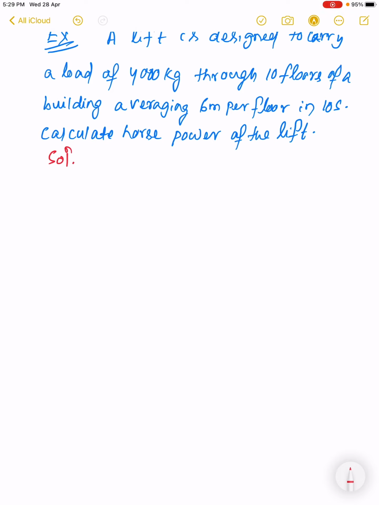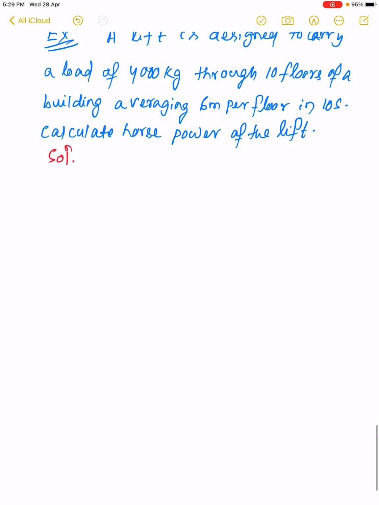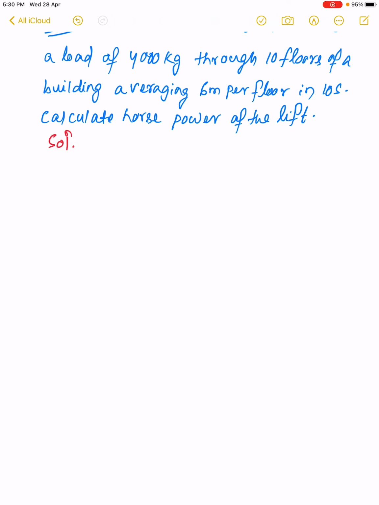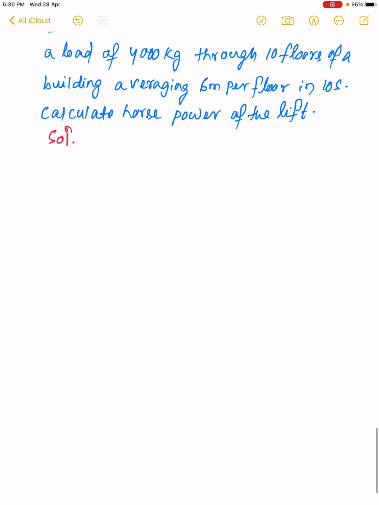Here work done is equal to potential energy to carry 10 floors. So the power will be, work is equal to mgh.